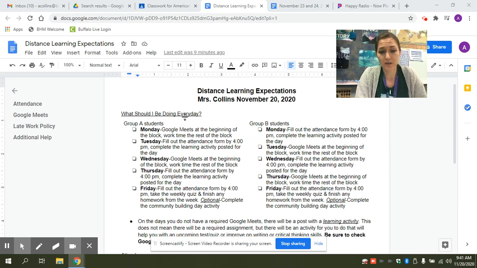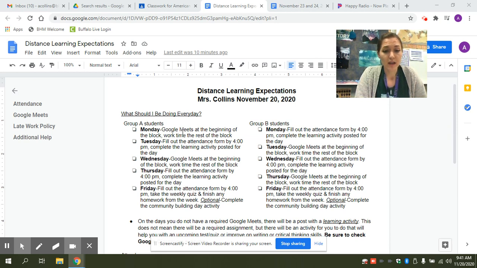So what should your student be doing every single day now that we move to our full distance learning module? Group A students on Monday and Wednesday will have a required Google Meet at the beginning of the block. Remember, their block schedules have changed, so if your student has me first block, they'll be meeting at 9 a.m., second block meets at 10 a.m., third block meets at 11 a.m., and fourth block meets at noon.